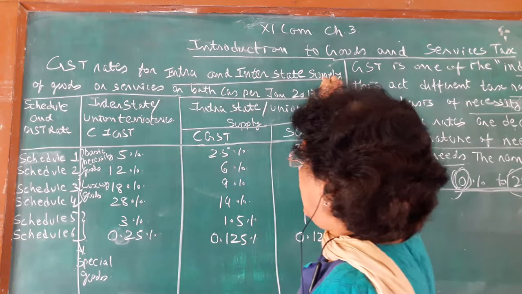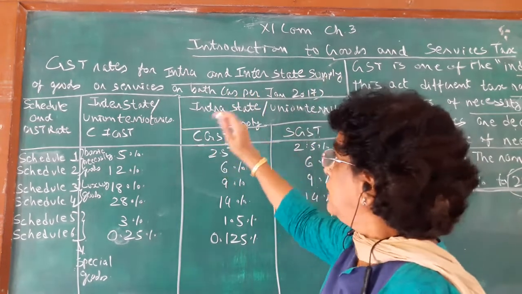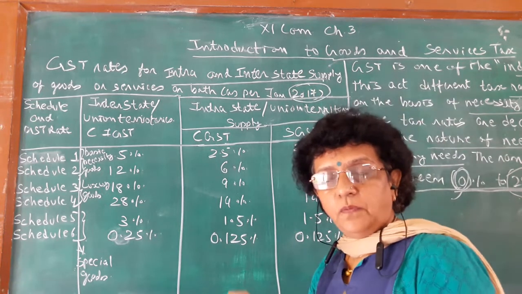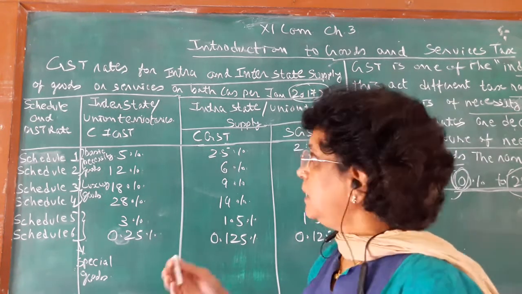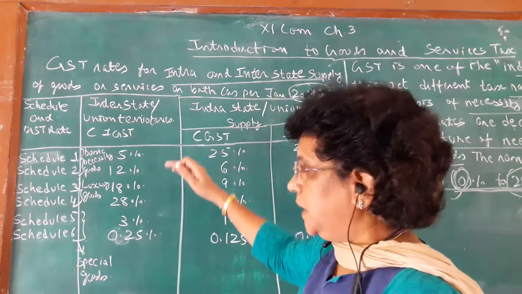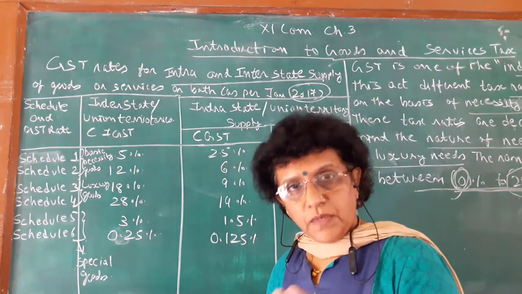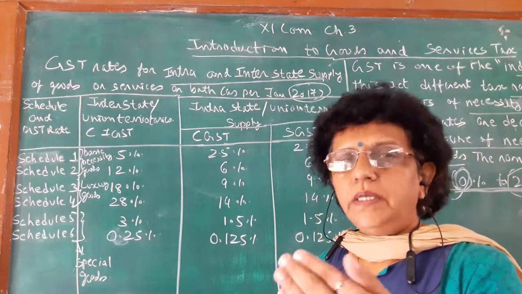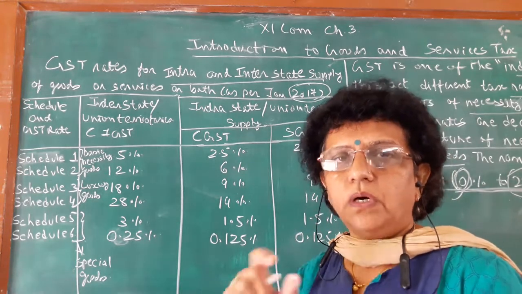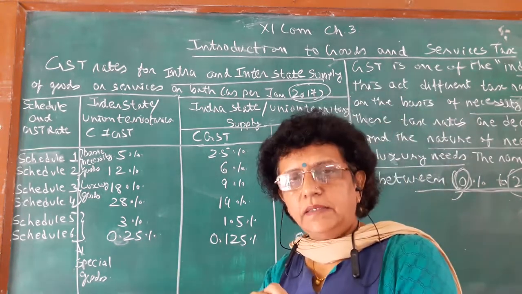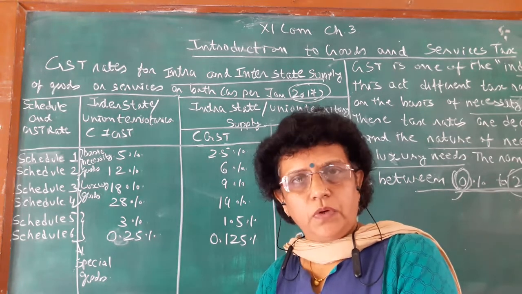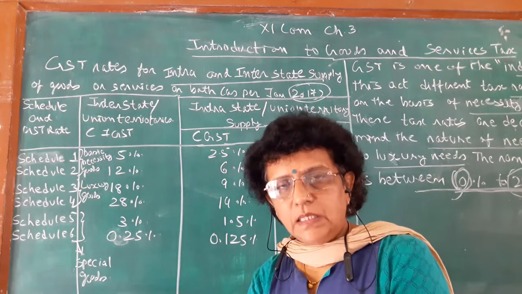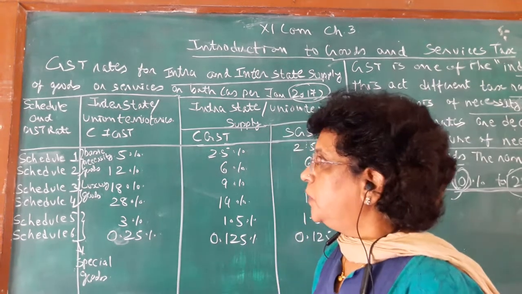These rates are precisely given as per the data of 2017, from when GST is applicable, and we are working with that data. In our examples they will mention the rate, and according to the rate you have to do your journal entry as well as subsidiary book. GST application will come in 2 chapters, journal as well as subsidiary book.